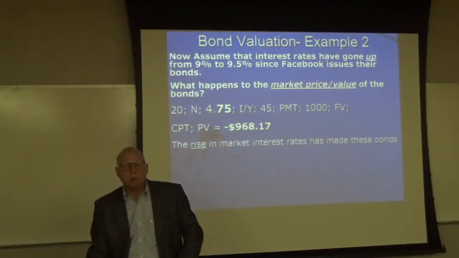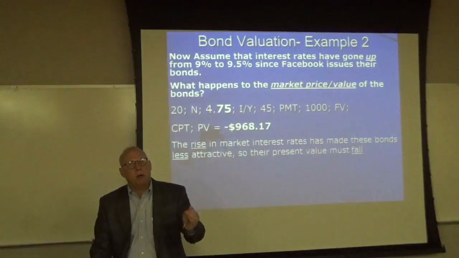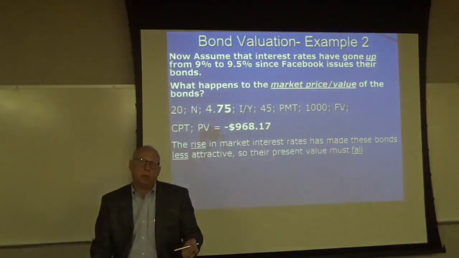All right, so the rise in market rates has made these bonds less attractive. Okay, so you're looking at two bonds. One is a little bit older and it's got a coupon rate of 9%. One is a little bit newer and it's got a coupon rate of 9.5%. Which bond would you rather own? Well, obviously you'd rather own the bond that has the higher coupon rate, 9.5%.